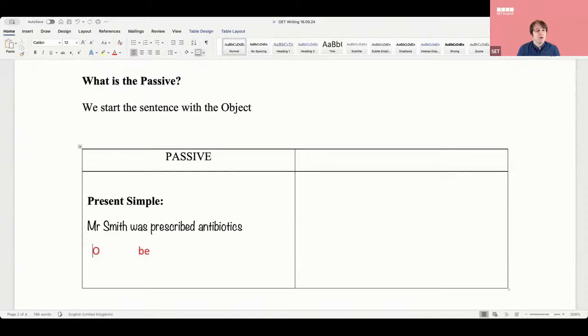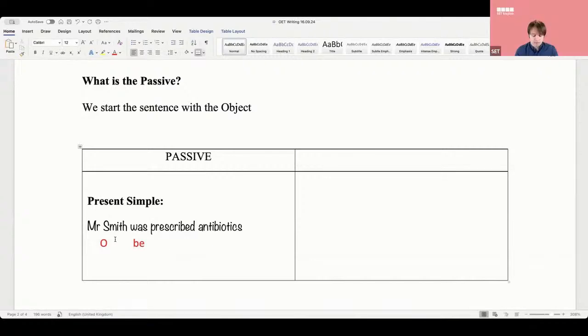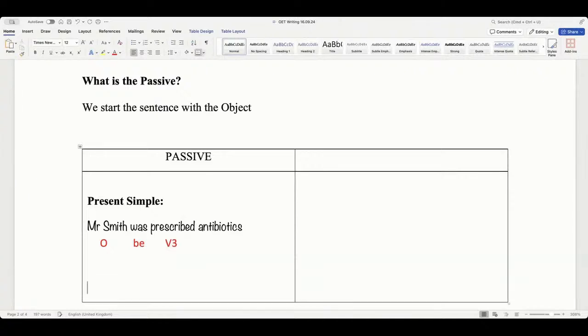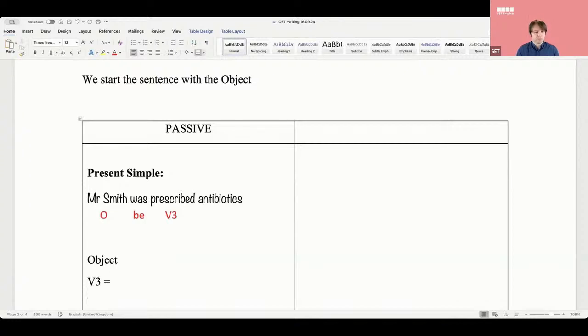This is be verb. So object plus be verb plus, now Petruccia, she said she's not speaking, I think, so I'll try Marwa, Catalina. What's this called? The verb. What type of verb is it? Verb 3. Okay, what does verb 3 mean? Because there might be some people who have great English, but they don't really know the grammatical terms. So Mustafa, what is verb 3, please? Past participle. What is past participle? I don't know.